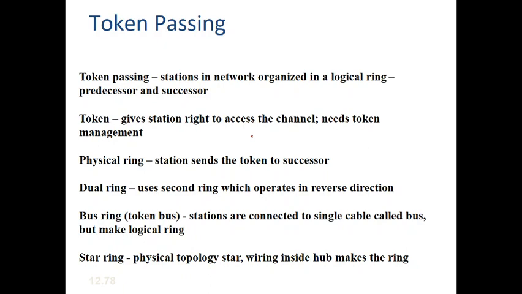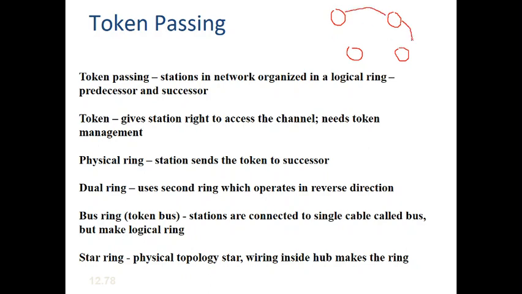The last one is token passing. In token passing, we use this particular access method whenever there is a ring type structure or ring type topology. We already know what a ring topology is. In a ring topology there will be a number of devices connected in successor and predecessor manner.